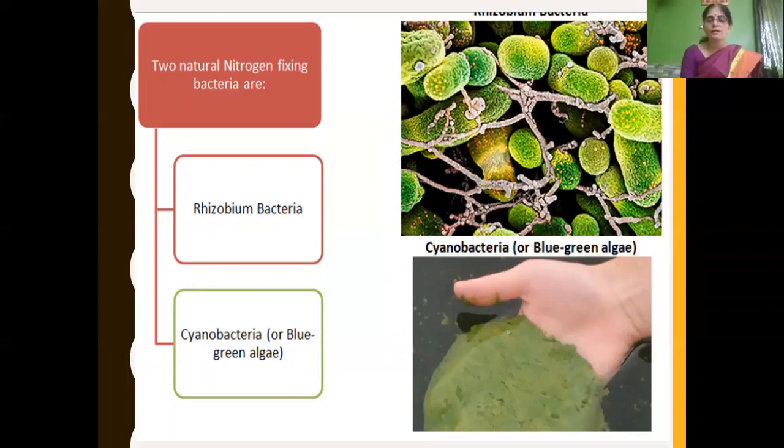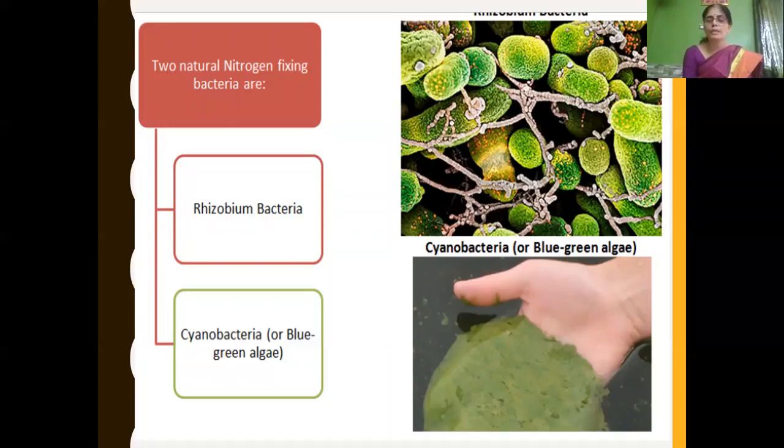In this picture on the screen, the first one at the top is Rhizobium bacteria, and the one below, the green one, is called cyanobacteria, otherwise called blue-green algae. So name two bacteria which are helpful in nitrogen fixation. The natural way of nitrogen fixation by bacteria is by Rhizobium bacteria as well as cyanobacteria, or you can write blue-green algae.